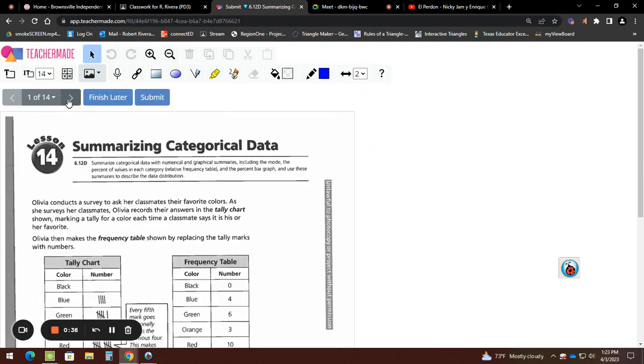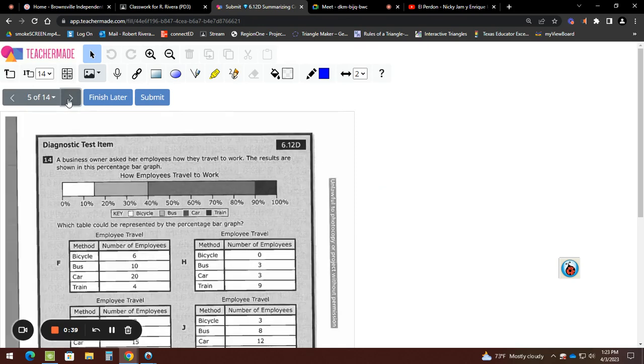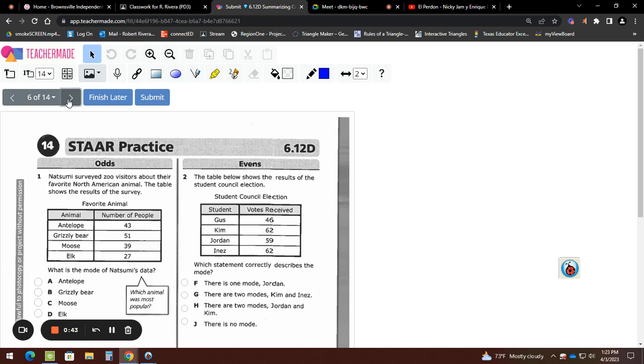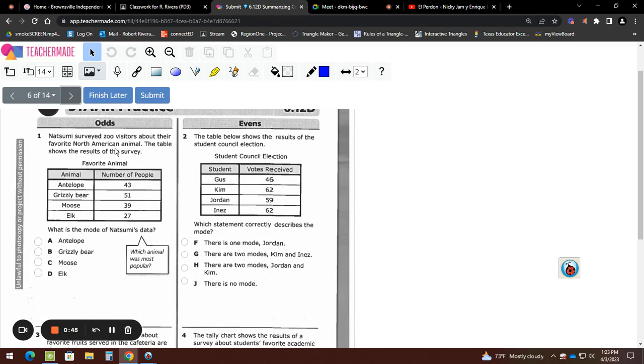You will go to slide number 6, I believe it's slide number 6. All this in the front is just notes in case you want to go read it. If you're still confused, you can go read it. So I'm gonna do number 1 with you right now, okay? And then you're gonna do number 2 at home.